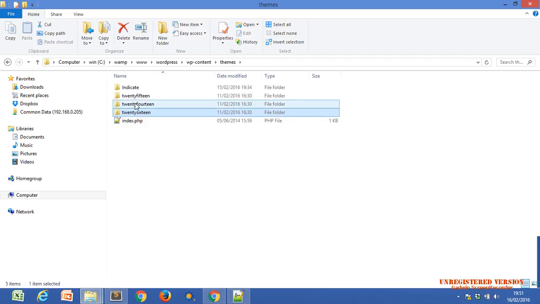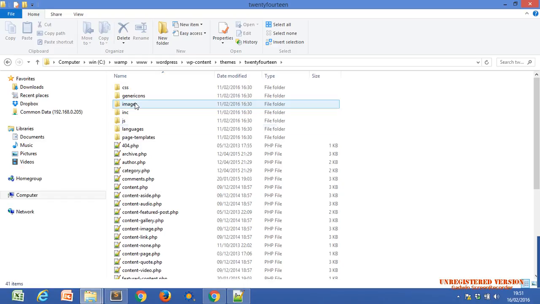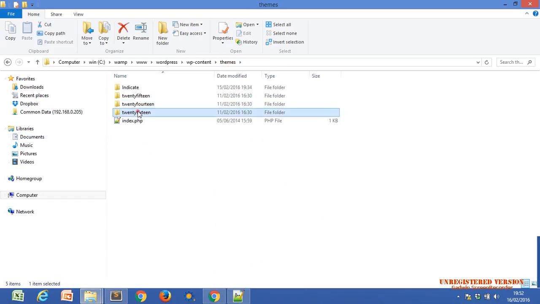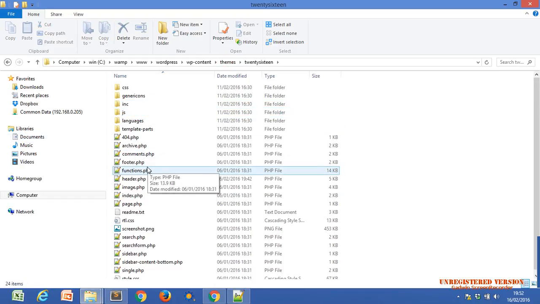The same file structure will be available for 2014 also. In this also there is header.php, but we are not going to add that code into the 2014 folder, because we have activated 2016, so only then will that slider appear. What we have done, just open this header.php file.